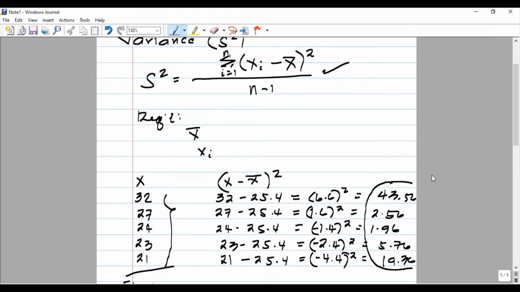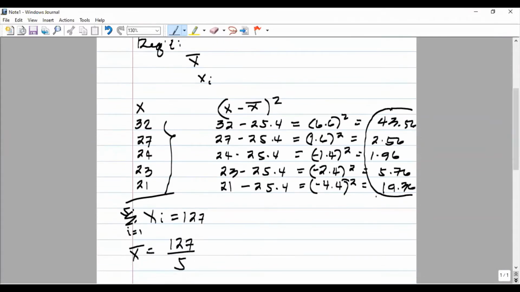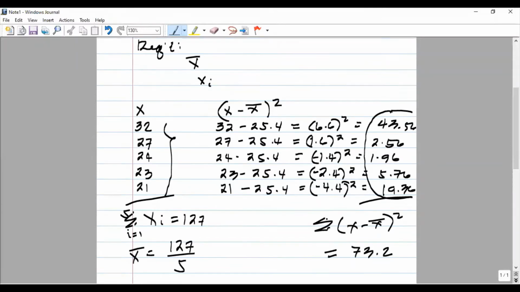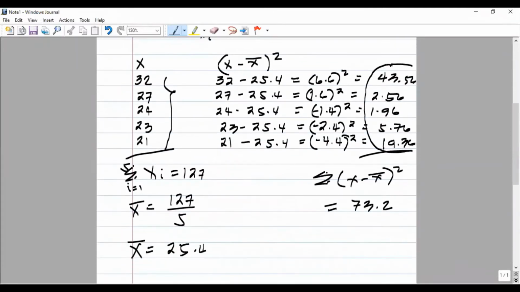So we get the sum of this, and that is the summation of x minus mean squared, which is equal to 73.2.